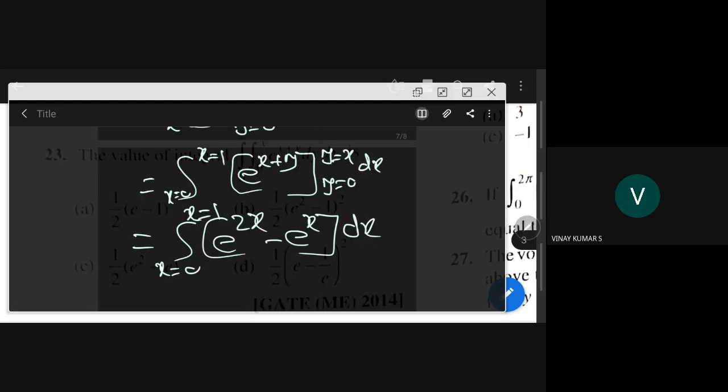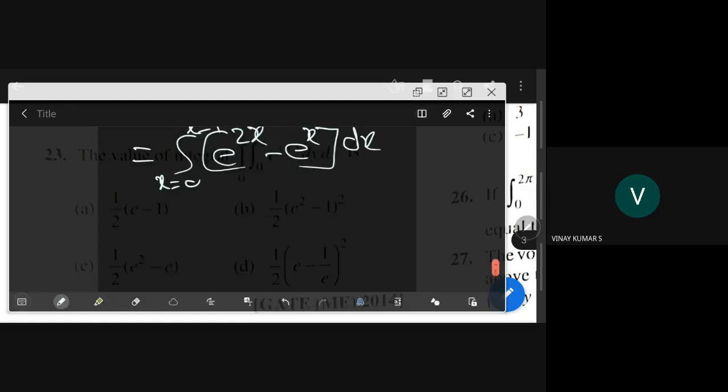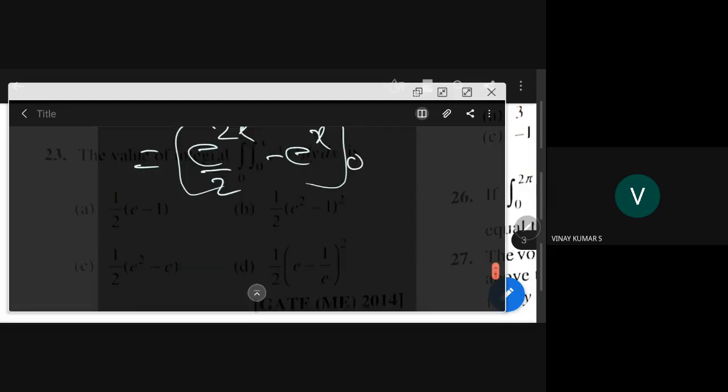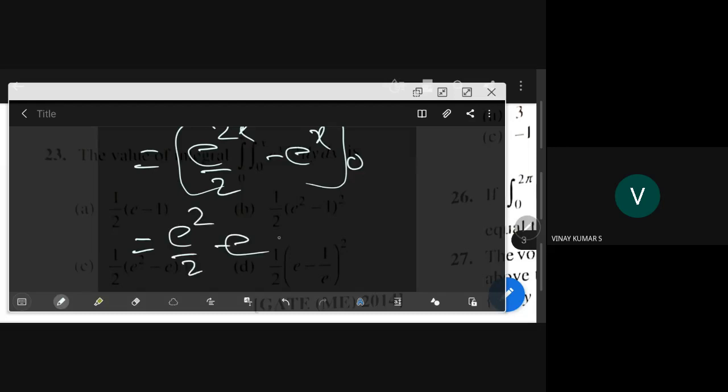So this is equal to e power 2x by 2 minus e power x, between 0 and 1. So you are getting e square by 2 minus e minus half.